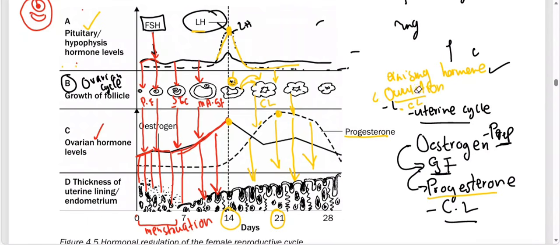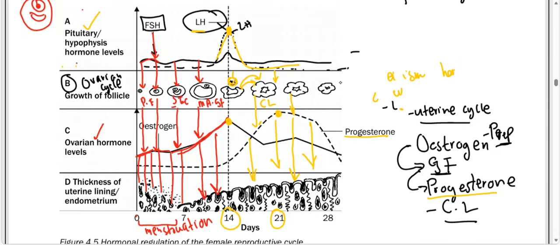From day 14, when we go to 21 to 28, if fertilization occurred, you'll see it from the corpus luteum. The corpus luteum will be the one that will tell us that fertilization occurred, and also the progesterone levels will be the one that will tell us that fertilization occurred.